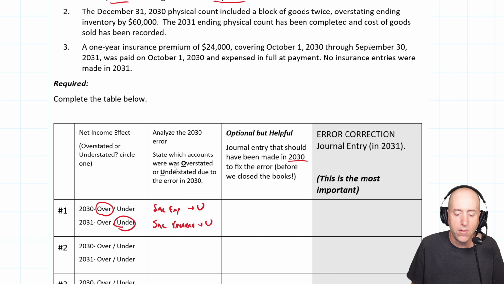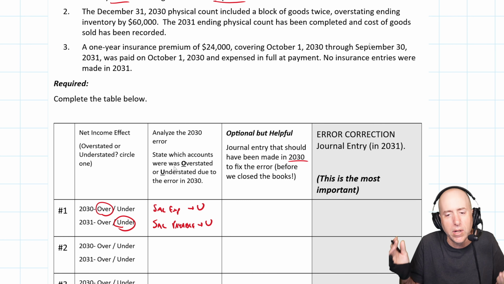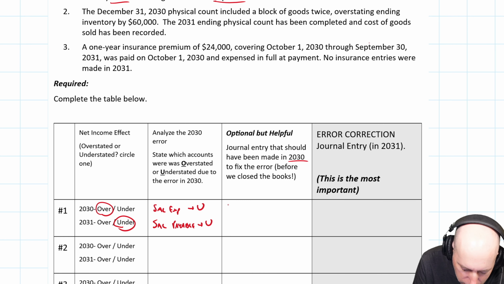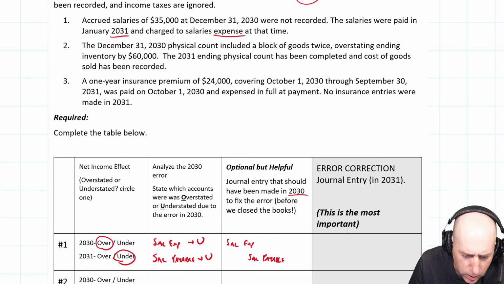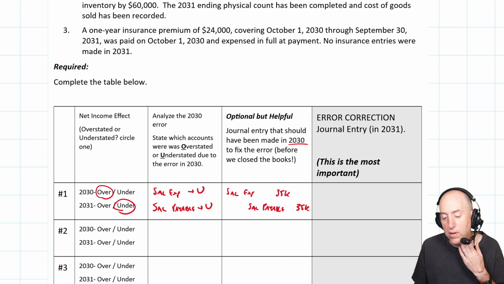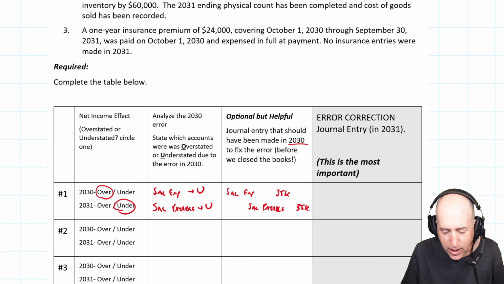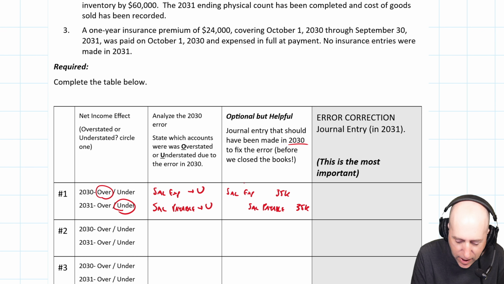Okay, optional but helpful. What should we have done in 2030? If we spotted this error, if we caught it, we didn't. But if we did, what would we do? Well, pretty straightforward. We just do the journal entry. Debit salaries expense, credit salaries payable, for $35,000. And that's what we would have done on December 31st, 2030, if we had the wherewithal to catch the mistake. But we didn't have the wherewithal to catch the mistake. This didn't happen.